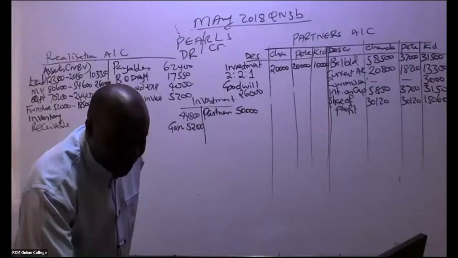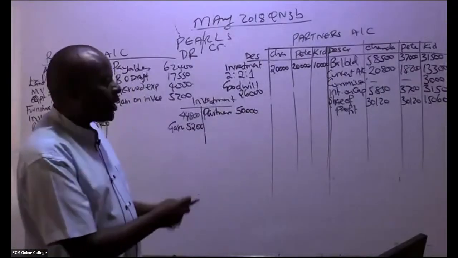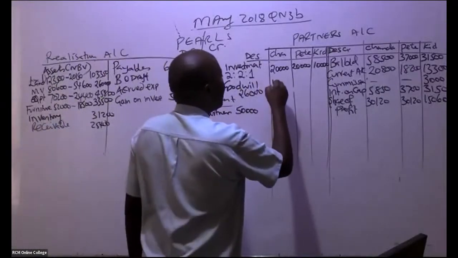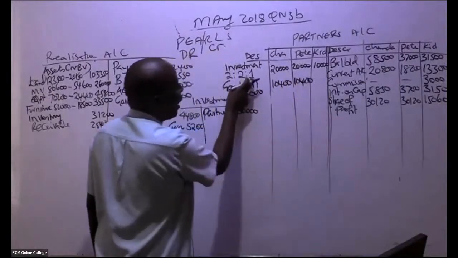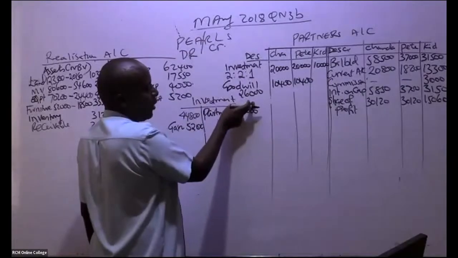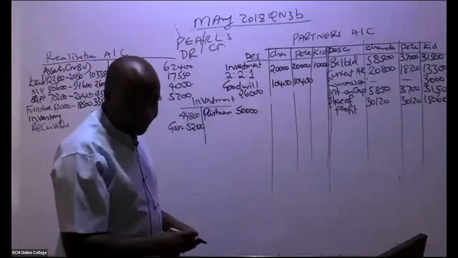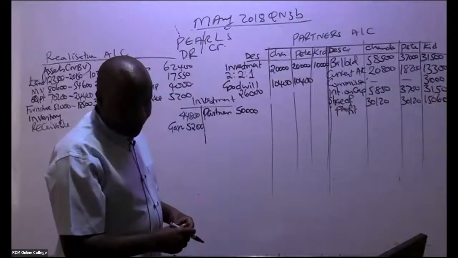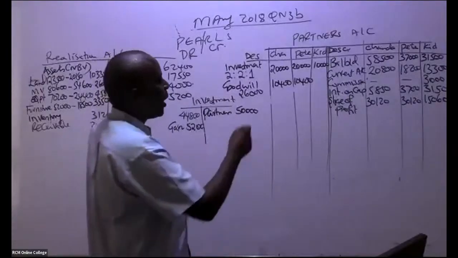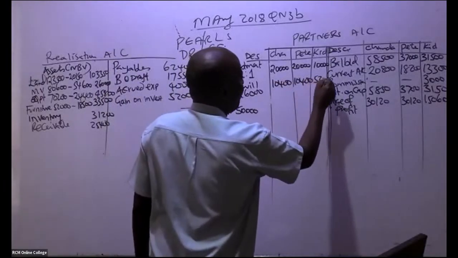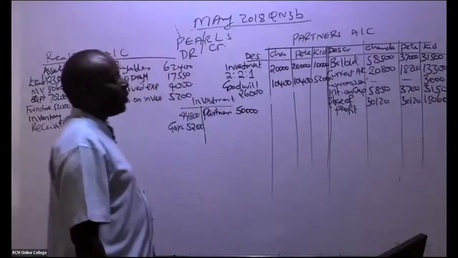So the goodwill there is 10,400, and then we have now 1/5. If you remember 1/5, that will end up giving us what figure? 5,200 like that.